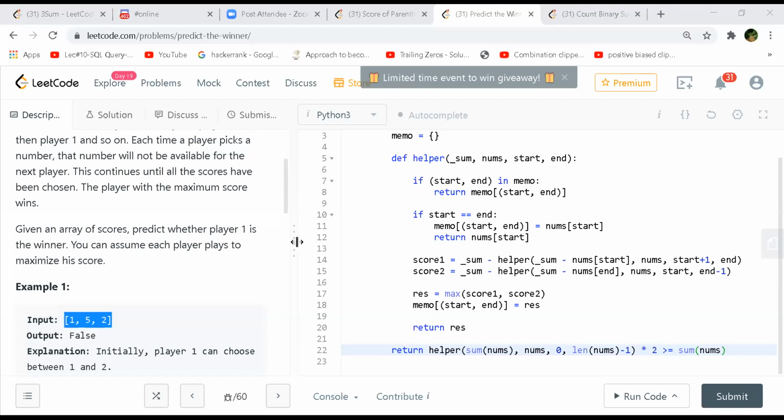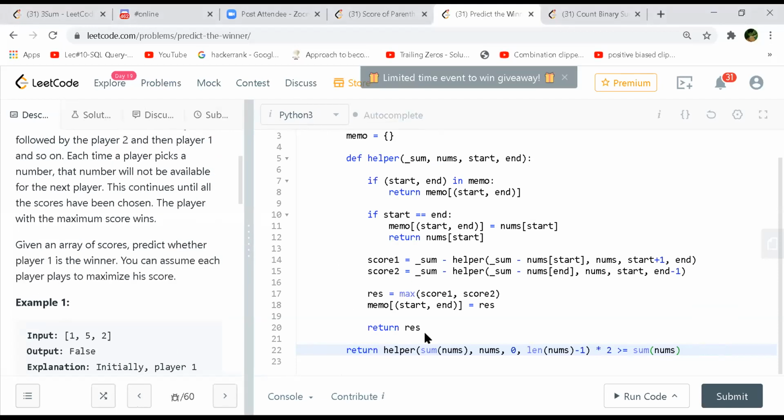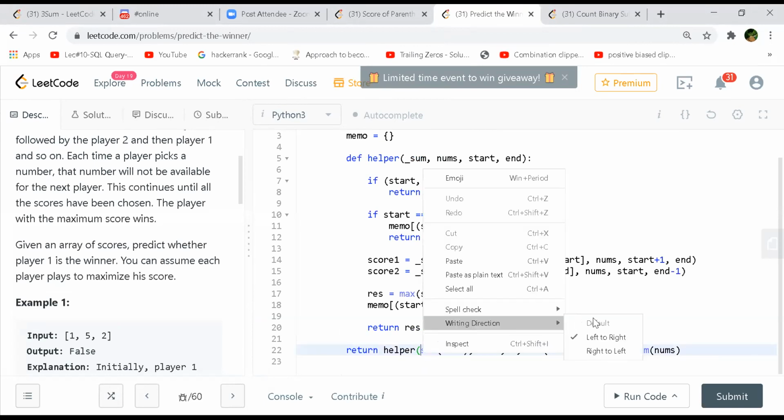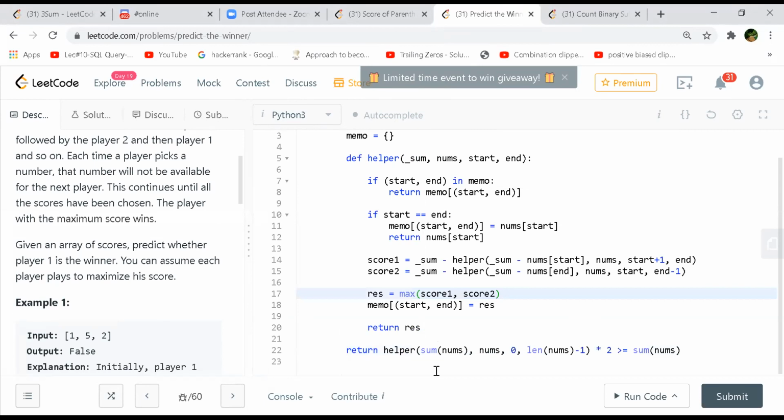So mine is this, like what I said. The helper function I have made, right? First I'm taking the sum of the entire array, and the array and starting index and the last index, and multiplying it by 2 and checking if it is greater than sum of nums, then player 1 will win. More than half or equal to, you can say that.